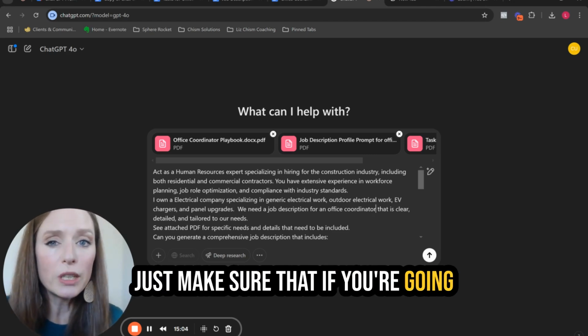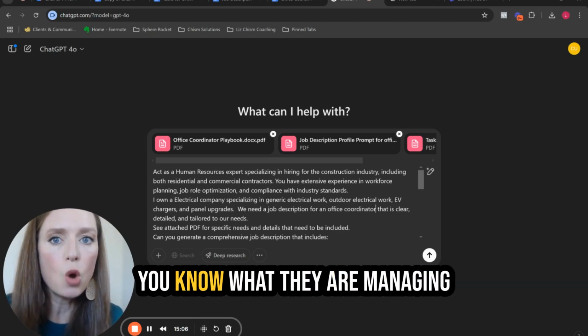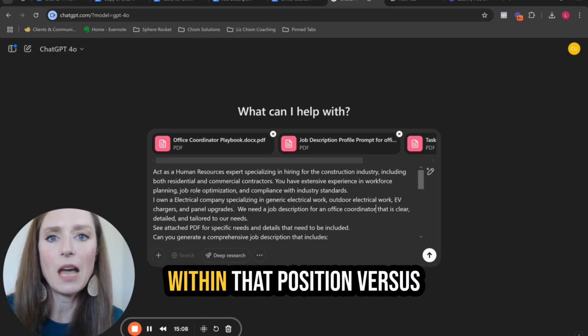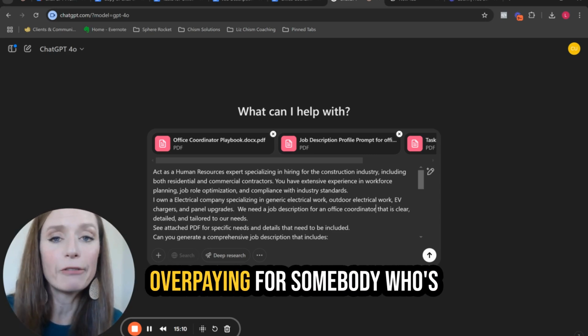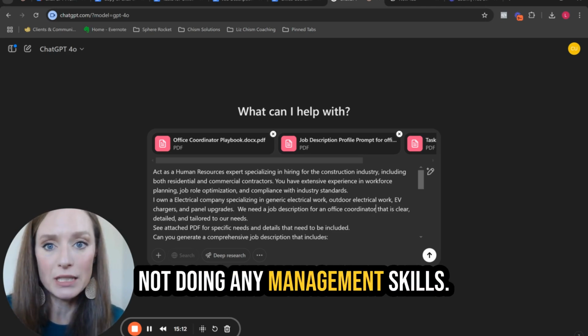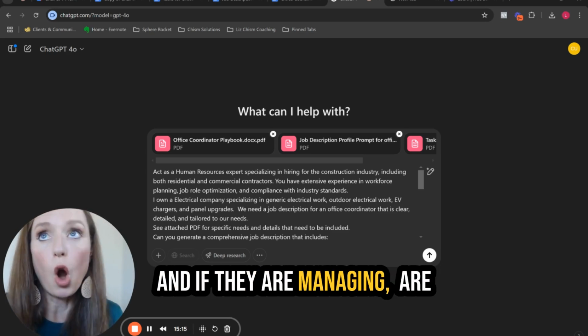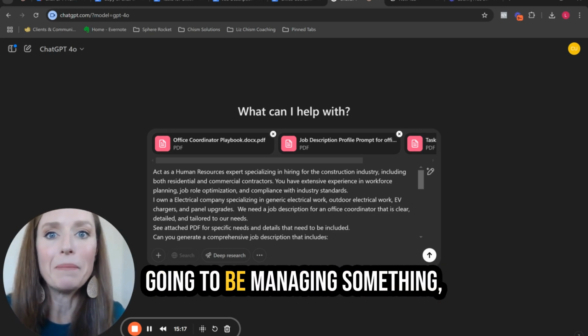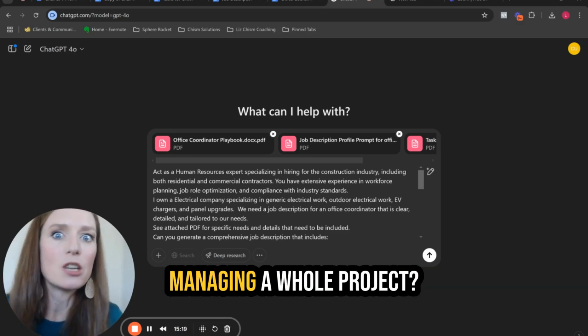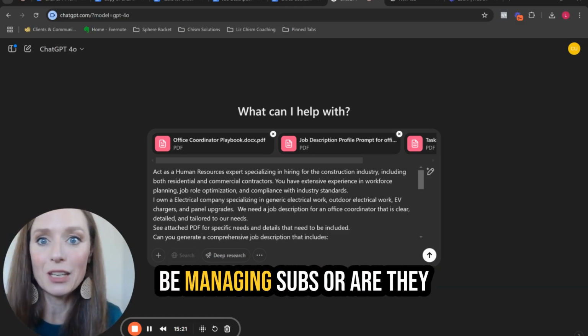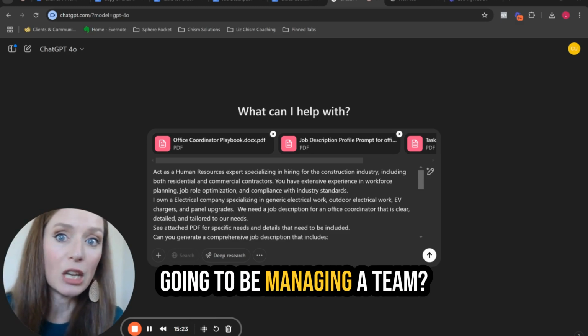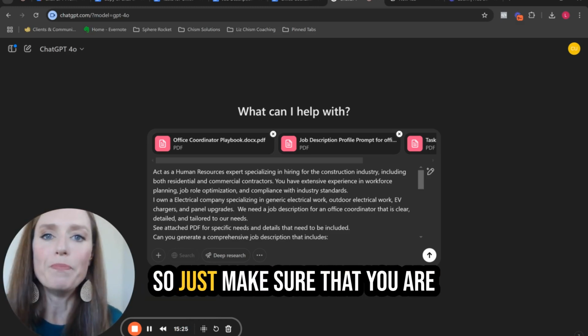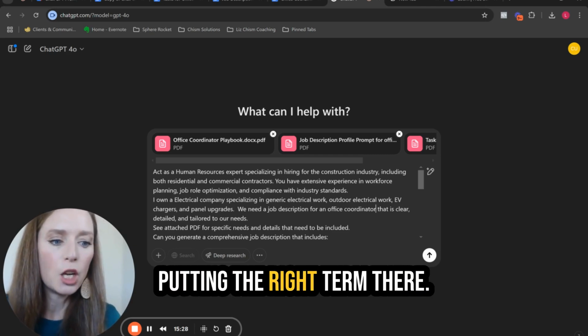Just make sure that if you're going to use the word manager, that you know what they are managing within that position versus overpaying for somebody who's not doing any management skills. And if they are managing, are you looking for somebody who's going to be managing a whole project, so meaning they're going to be managing subs, or are they going to be managing a team? Like, what is it? So just make sure that you are putting the right term there.